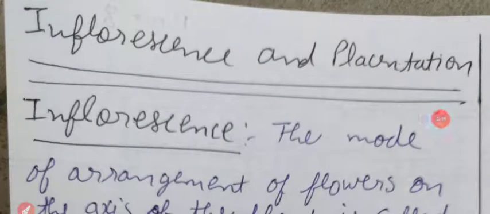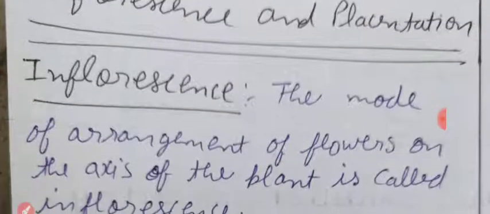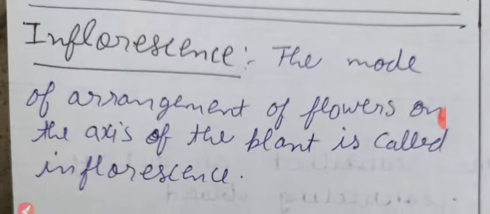Next, last topic of this chapter, inflorescence and placentation. Write the heading. Inflorescence and placentation. So inflorescence, first write down, the mode of arrangement of flowers on the axis of the plant is called inflorescence.